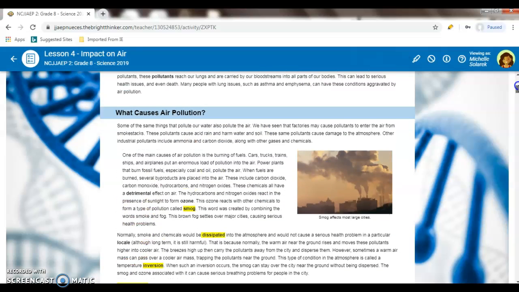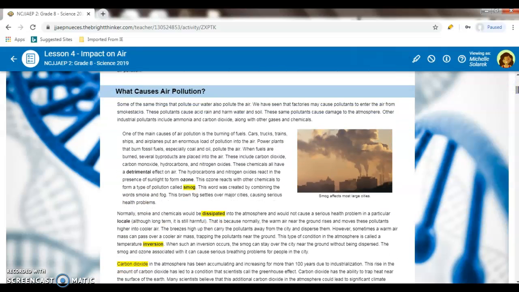So going on, what causes air pollution? Some of these pollutants also pollute the water. We have several factories that may cause pollution to enter from smokestacks. And these pollutants can cause acid rain that harms water and soil. One of the main causes of air pollution is burning of fuels, including cars, trucks, trains, airplanes, that cause an enormous load of pollution into the air. But another one is also power plants that burn fossil fuels, especially coal and oil, that pollute the air.